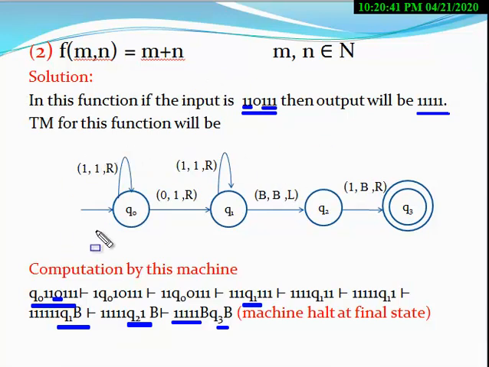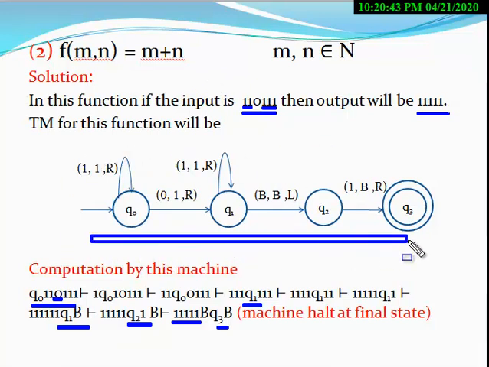Here we construct the Turing machine. The total states used here are 4 states: Q0, Q1, Q2, Q3. At the Q0 state, when 1 appears, the machine only moves in the right direction without changing its state.